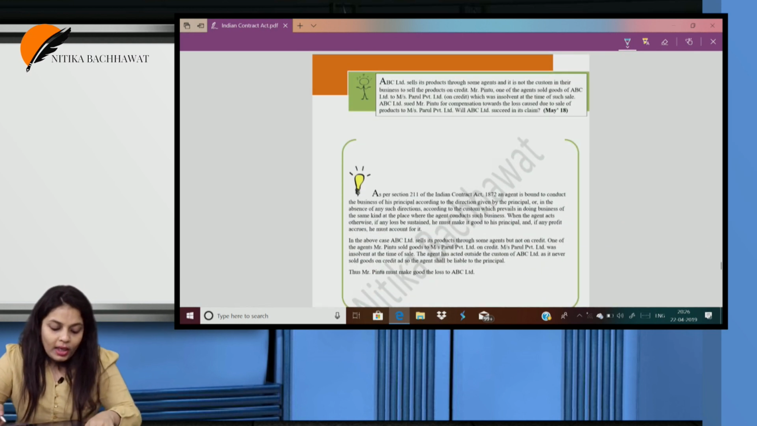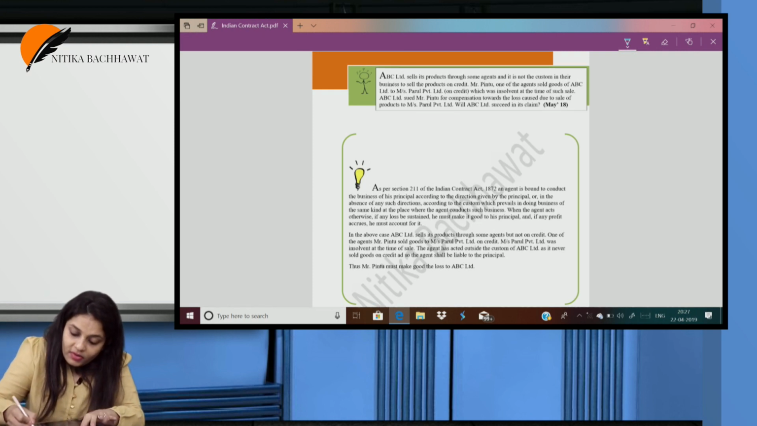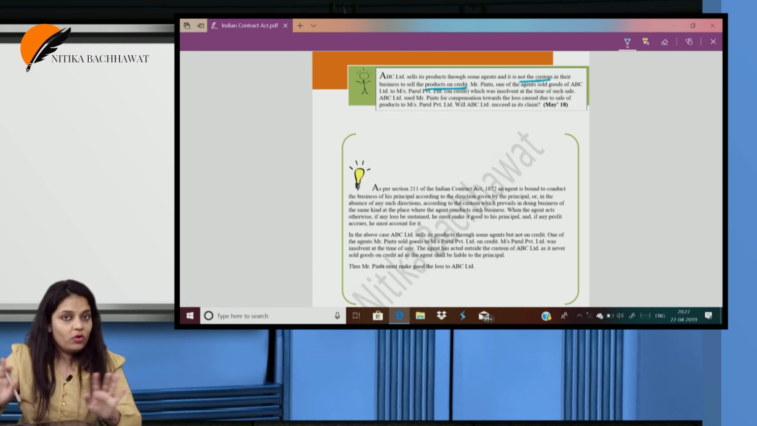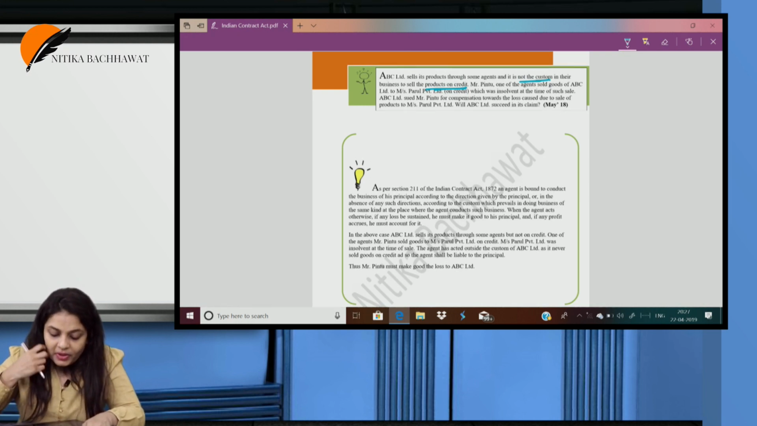Okay, next question. ABC Limited sells its products through some agents, and it is not the custom in their business to sell the products on credit. Mr. Pinto, one of the agents, sold goods of ABC Limited to Messrs. Parul Private Limited on credit, which was insolvent at the time of such sale. ABC Limited sued Mr. Pinto for compensation.